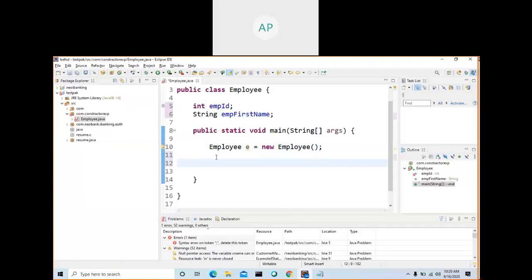So now I created an object here, and just to print the value of empid, sys out, Control space. See here the shortcut, sys out. Then if you type Control space, so just to print the employee ID: employee ID is empid.